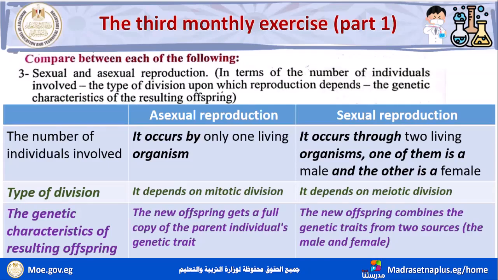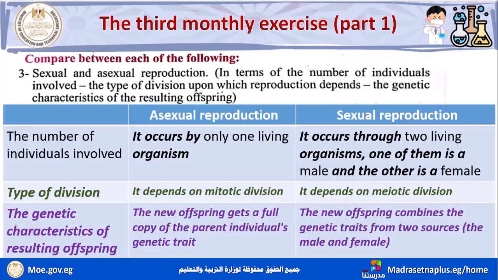According to the number of individuals involved, asexual reproduction occurs by only one living organism. While sexual reproduction occurs through 2 living organisms, one of them is a male and the other is a female.